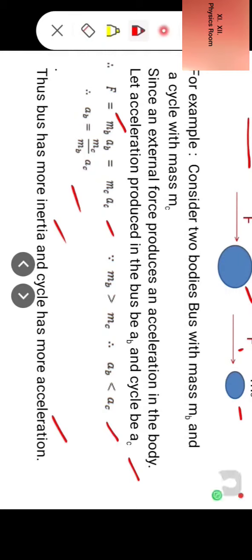Because MB is more than MC, therefore MC by MB would be less than 1. It means AB is less than AC. That is, bus has less acceleration, cycle has more acceleration, bus has more inertia, cycle has less inertia.